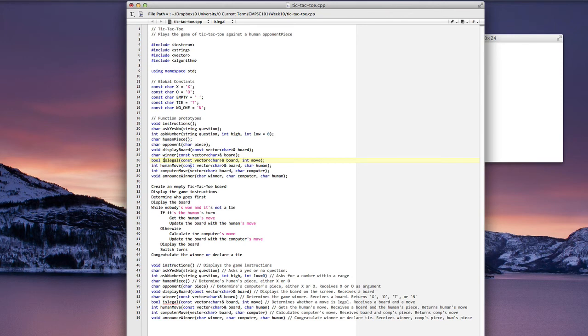Send it the constant reference to our board and the human's character. We have an int computer move, and once again we send it the board. This time not a reference, but the actual board, and then the computer's character. And our final function, we announce the winner, so we send a char called winner, a char called computer, and a char called human.